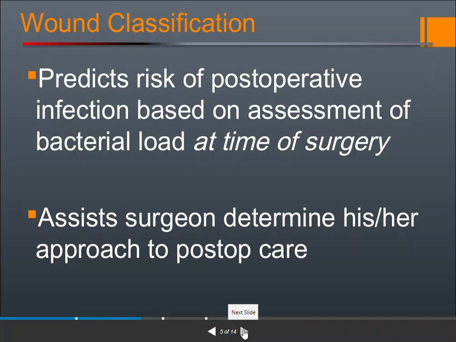Okay, so this predicts the risk of post-operative infection. They are based on the assessment of bacterial load at the time of surgery, means which are the chances or which are the bacteria that can enter at the time of the surgery. They assist the surgeons to determine his or her approach to post-operative care. So based on the classification and the examples of the wounds, we can plan post-operative care for the patients, and which care must prevent infection and sepsis in the patients.